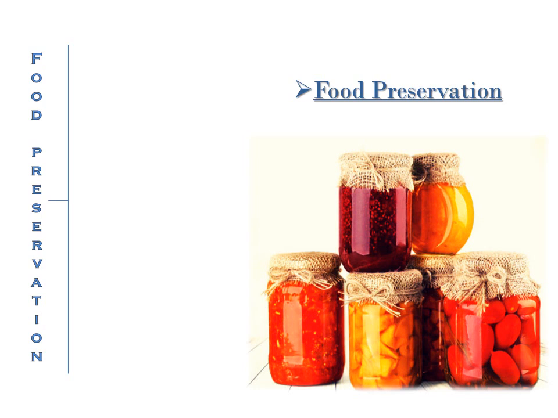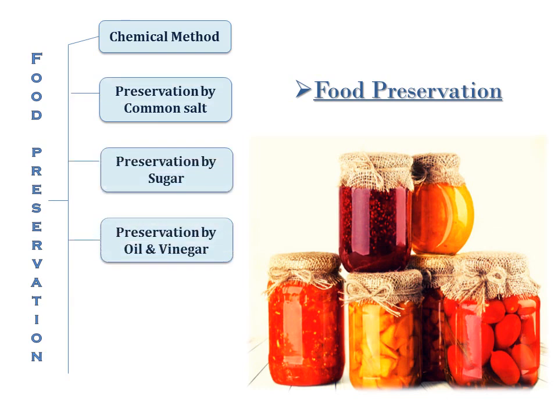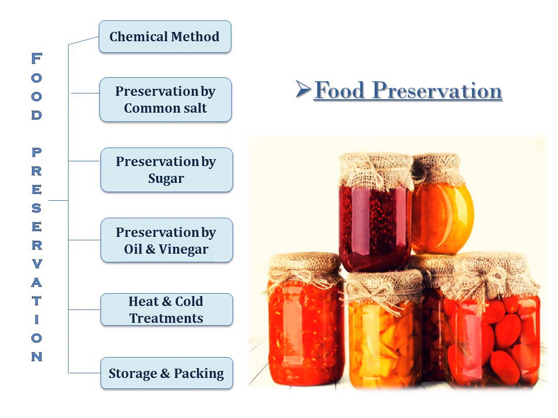Here we will deal with the methods or techniques to preserve cooked food at home for a longer period of time and saving it from the attack of microorganisms. So the various food preservation methods are chemical method, preservation by common salt, preserving the food by sugar, preservation by oil and vinegar, heat and cold treatments, and finally storage.